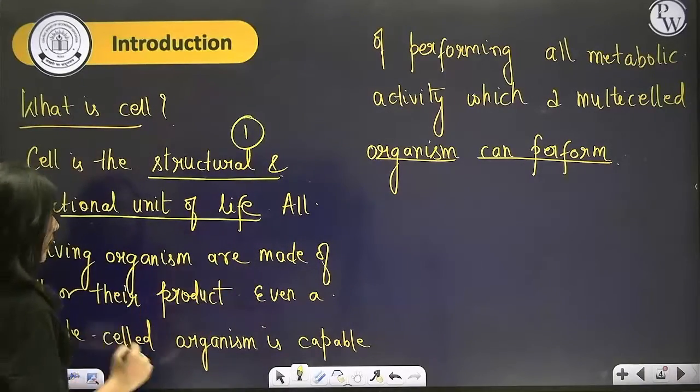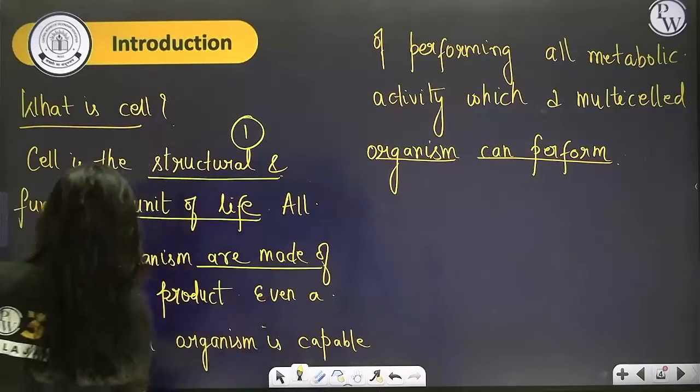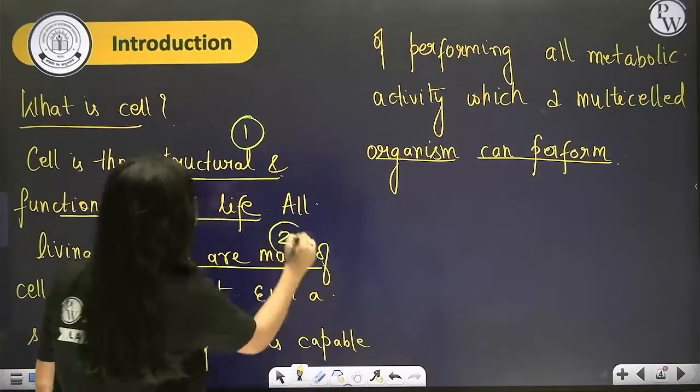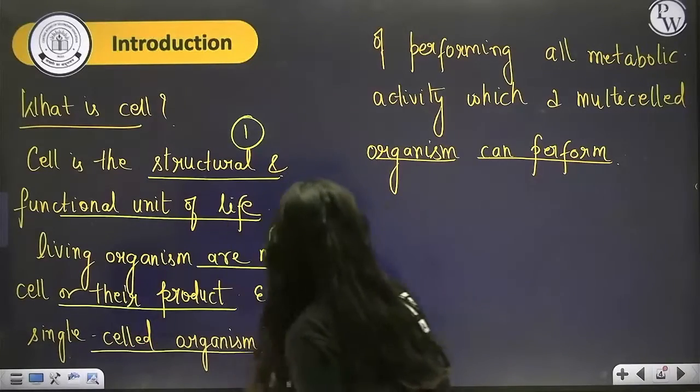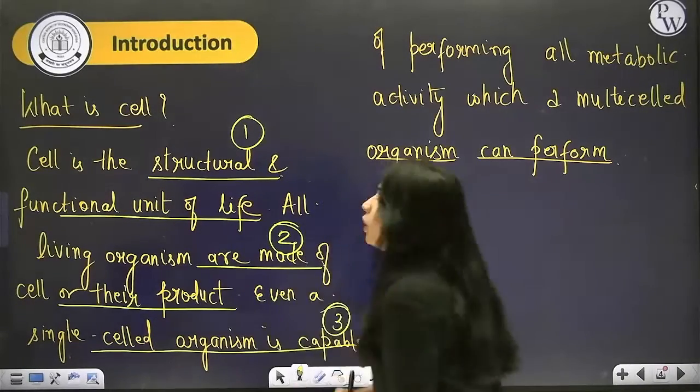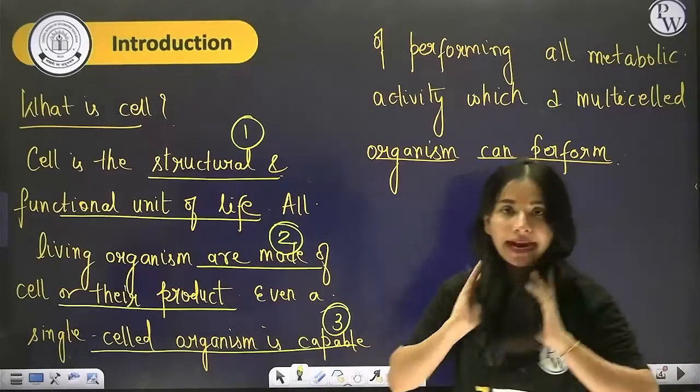Second important point is, all organisms are made up of cell or product. Third point. So even a single celled organism is capable of performing all the important metabolic activities, right?